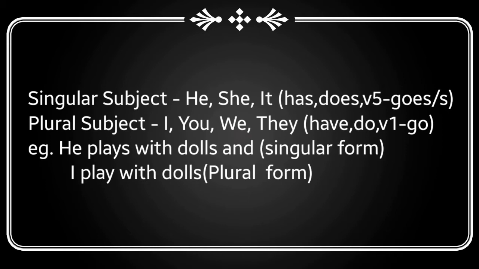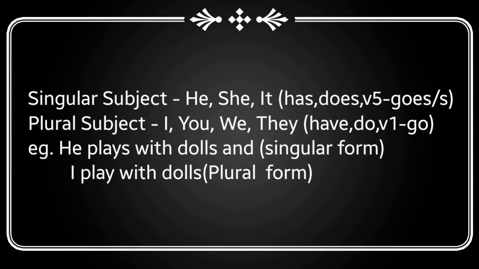For the negative sense, we should use doesn't for the singular subject and don't for the plural subject. And we should use V5, that is verb 5, in the singular subject only, and verb V1 in the plural subject only. And we should use s for the singular subject only